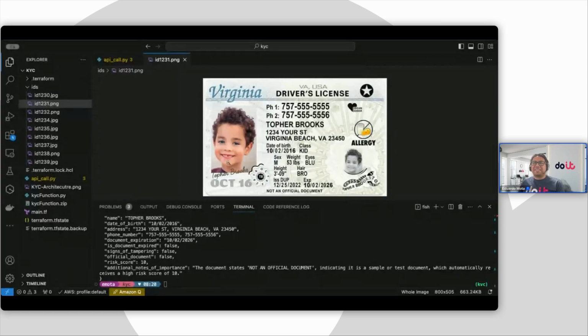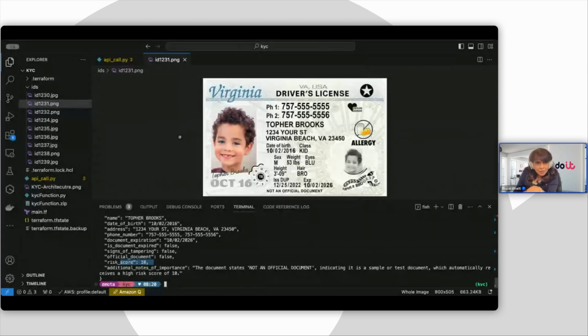Right? I mean, there is a kid in there, class kid. Okay, that's not the best. So we can definitely see here that it is a fake. And so a risk assessment of 10, that is really what we want. My risk assessment goes from 1 to 10, 10 being the maximum. So that is what's happening here.